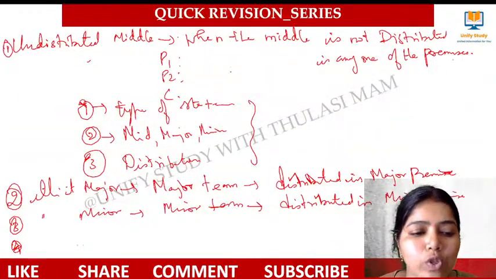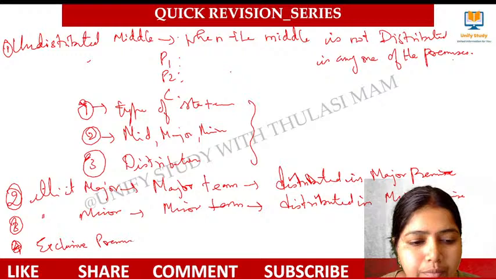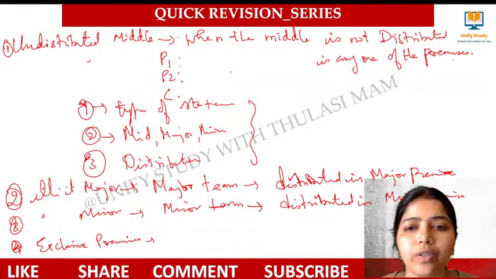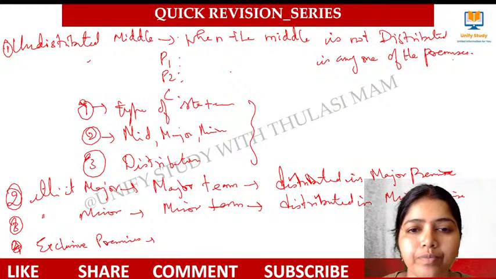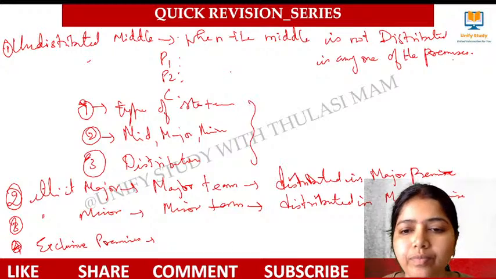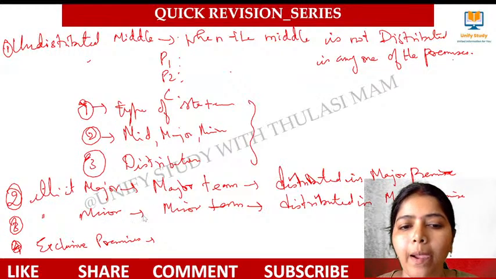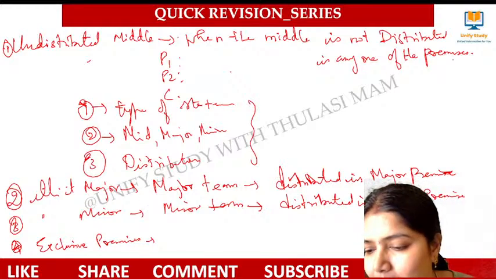The fourth one is exclusive premises. What do you mean by exclusive premises?